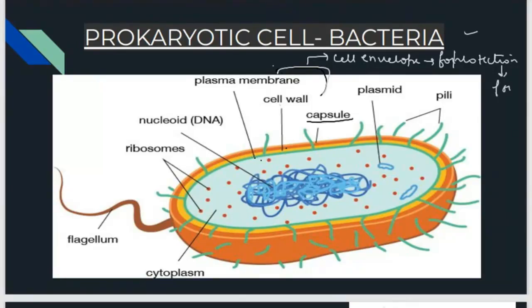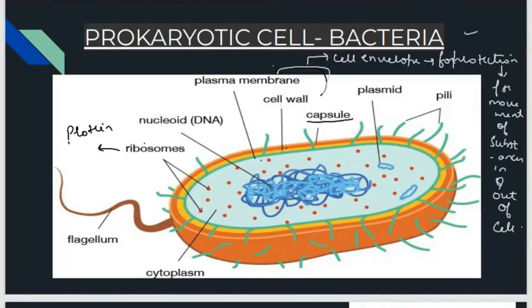It is for movement of substances in and out of the cell, as well as for protection. So there are three layers: cell membrane or plasma membrane, cell wall, and as an outer layer for extra protection there is a capsule. Then ribosomes are for protein synthesis.